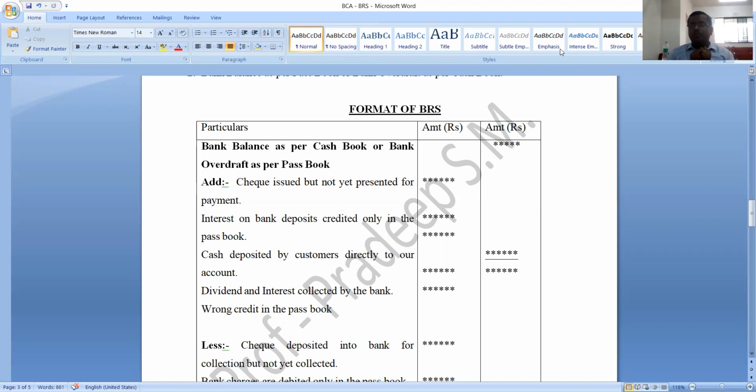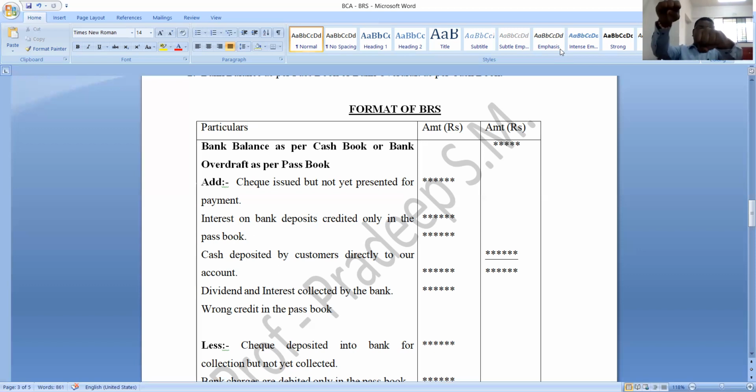As I told you, either they will give you cash book balance and you need to find out passbook balance, or they will give you passbook balance and you need to find out cash book balance. Understood? Okay, assume that they have given you cash book balance, what do you need to find out? Passbook balance you need to find out. What logic did I tell you?